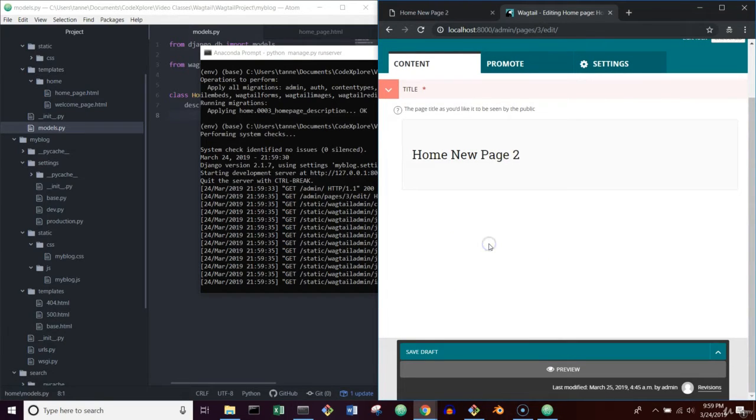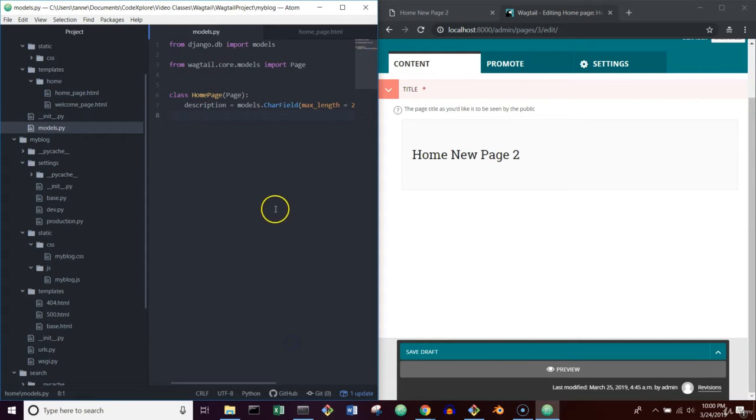So in Wagtail, this is very, very important to remember. This may cause you some frustration. You will now be able to access the description field in your Django Wagtail environment, but on the admin side, you will actually need to create a panel that makes it so you can edit it in the admin side. So that is done by defining your content underscore panels. Now this is going to be a list of all the panels that you want in your Wagtail admin.